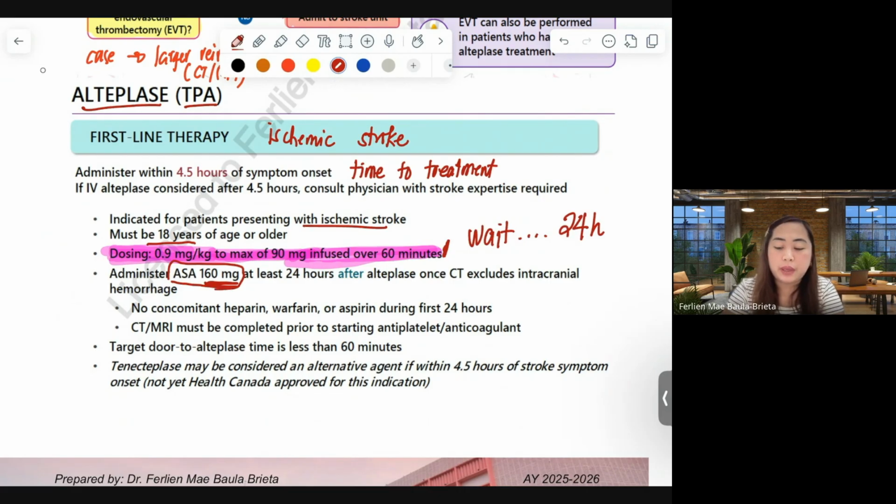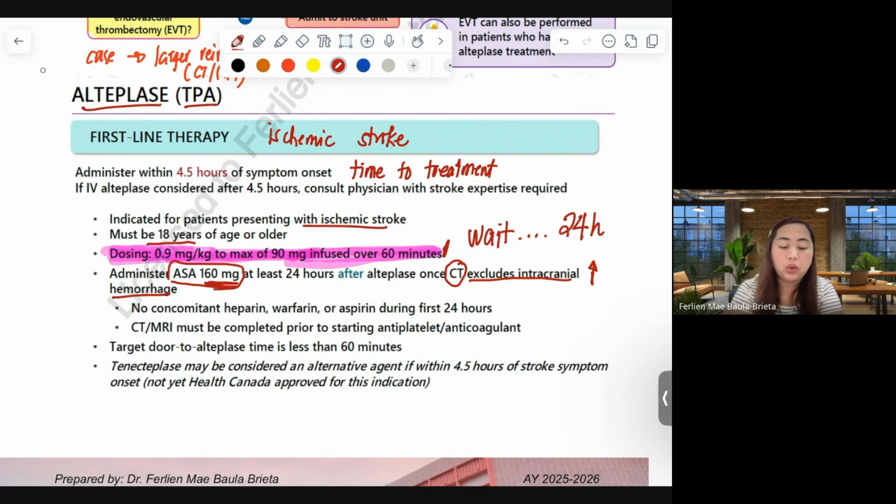And we should make sure that our CT scan excludes intracranial hemorrhage, because giving Alteplase and then, after 24 hours, giving aspirin will increase intracranial hemorrhage.